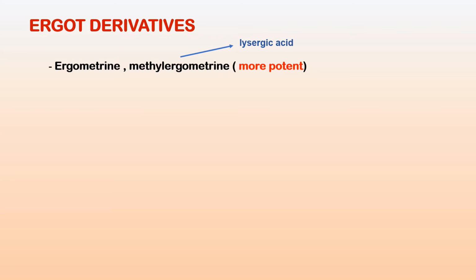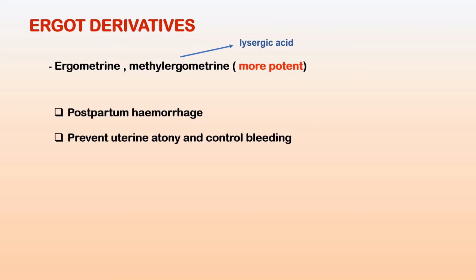Both these drugs can be administered either parenterally or orally, and they are used mainly in the prevention and treatment of postpartum hemorrhage, and also for prophylaxis, that is, they are usually given after the delivery of the anterior shoulder or after the placental expulsion. Methylergometrine is preferred over ergometrine because it is more potent. These drugs are used to prevent uterine atony after cesarean section and also control the bleeding. When used orally, they hasten the involution of the uterus when it is delayed.